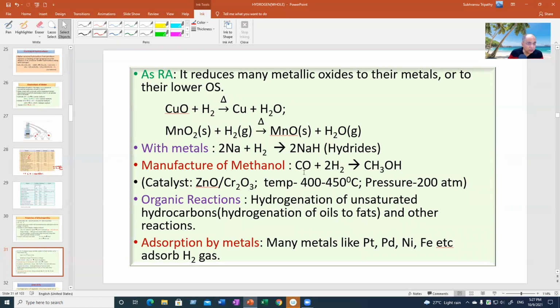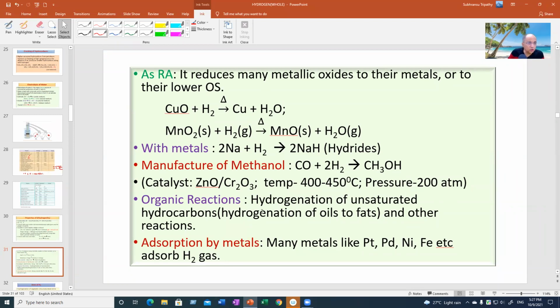And we can get methanol. Nowadays, methanol is industrially prepared from hydrogen by mixing with carbon monoxide. That means it is a syngas, a 1:2 combination. That is catalyzed by a zinc oxide, chromic oxide mixture catalyst. Temperature is high, pressure is high, so that syngas can be converted to methanol.